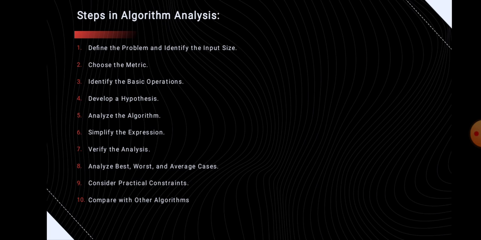Then we need to analyze the best, worst and average cases. I have already discussed it. And the ninth step is consider the practical constraints. We need to consider the constant factors and the lower order terms, and environment and architecture. Then the last step is compare with other algorithms by using benchmarking and trade-off.